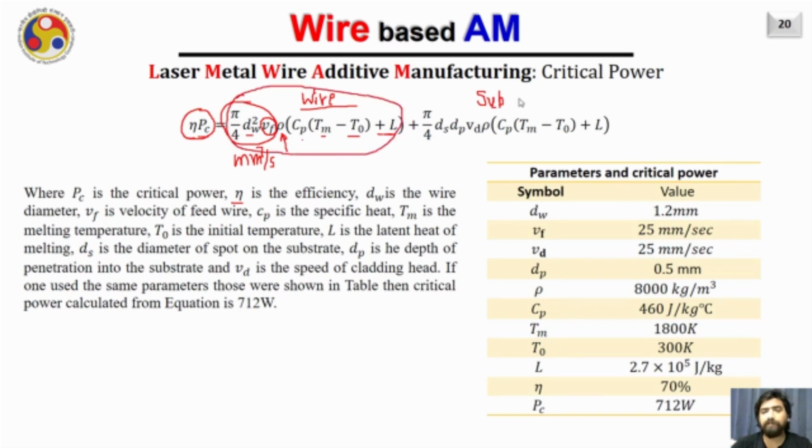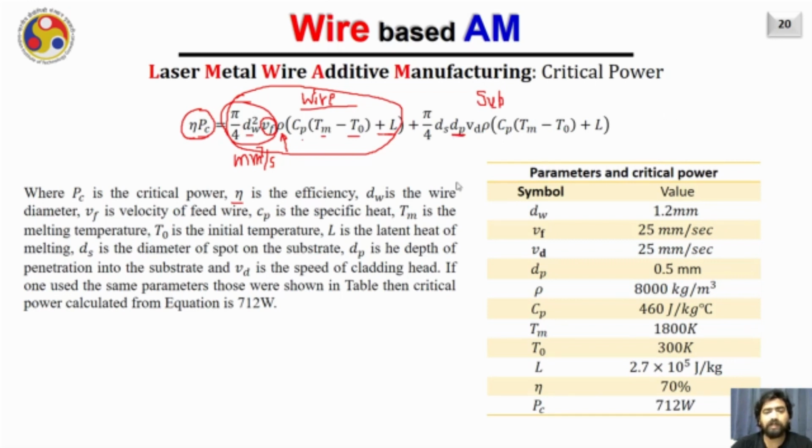At the same time, we have to melt the substrate as well, so that we can obtain appropriate penetration into the substrate. Otherwise, the droplet will just be deposited on the substrate without any metallurgical bonding. Assume that dp amount of the material is getting penetrated or diluted into the substrate.